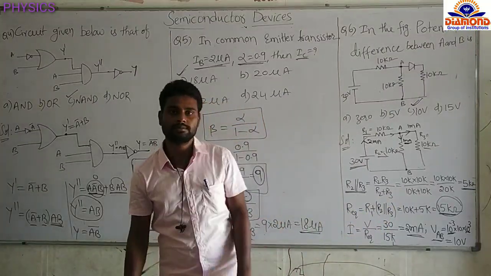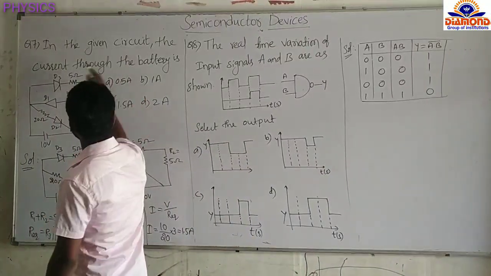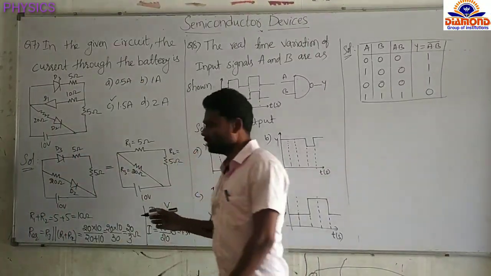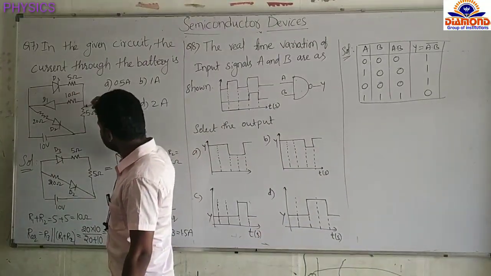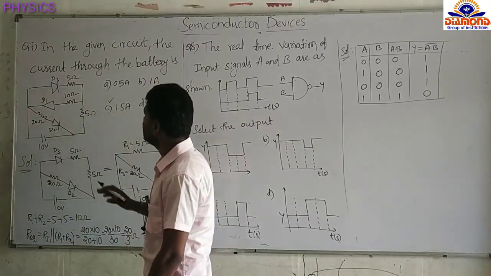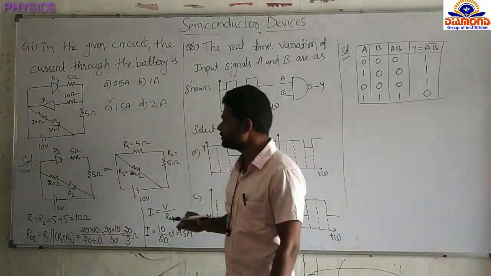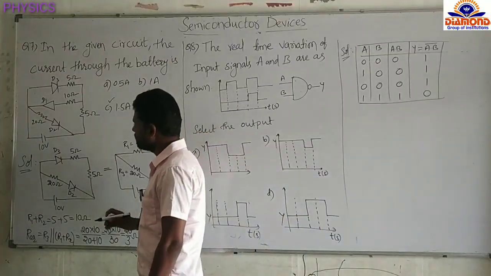Like this you have to solve the problem. Next question, the seventh question. In the given circuit, the current through the battery is... So this is the circuit here. 3 diodes are given and 4 resistors are given. If they don't mention anything about the diodes in the question, consider the diodes to be ideal diodes.